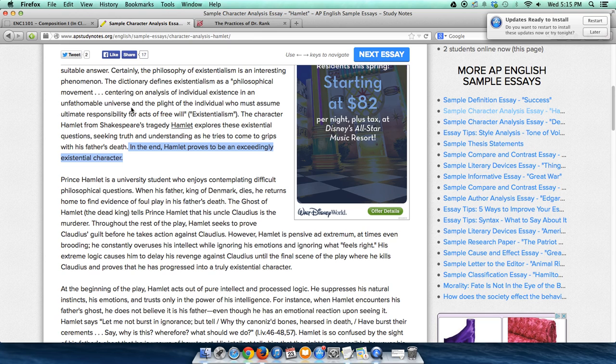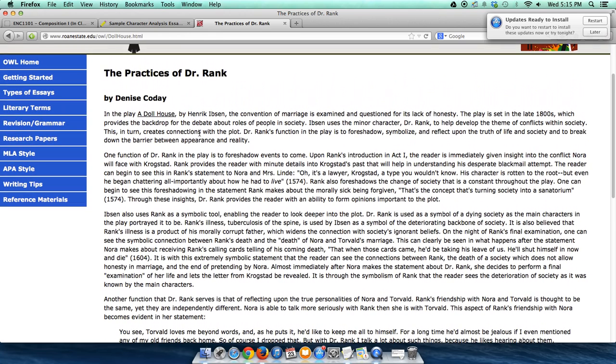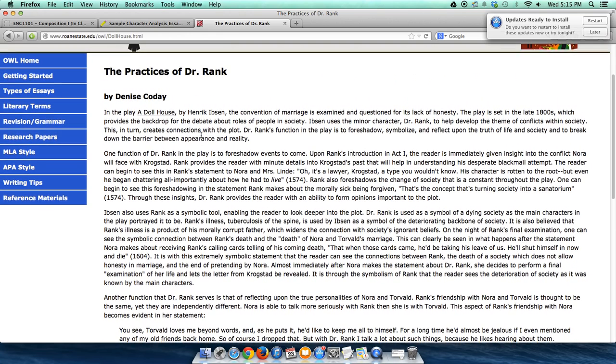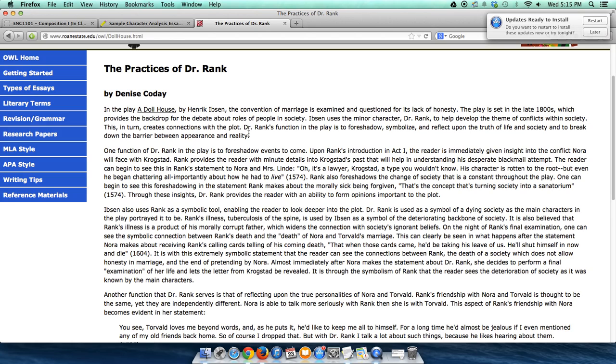Let's take a look at another literary analysis paper. Now, this one here on the character of Dr. Rank from the play A Doll's House by Ibsen has a really good thesis statement. Notice this here, I've highlighted, it's the last sentence of the first paragraph. Dr. Rank's function in the play is to foreshadow, symbolize, and reflect upon the truth of life and society and to break down the barrier between appearance and reality.